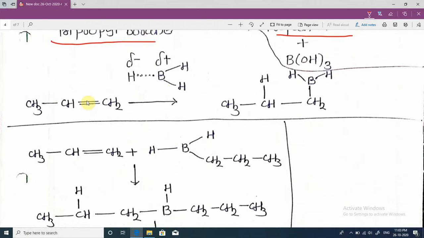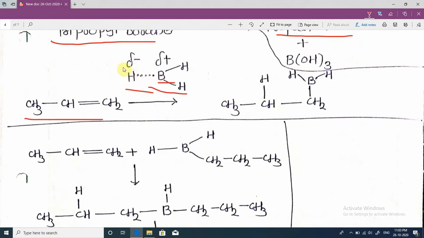See the mechanism of this. When propene reacts with BH3, in this BH3 molecule H carries a negative charge and B carries a positive charge. H acts as a hydride anion.